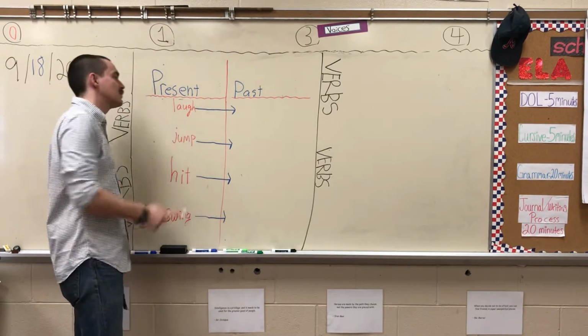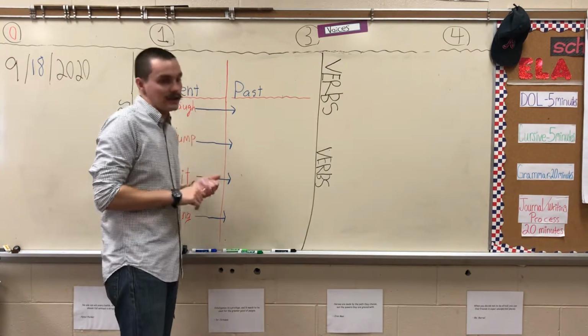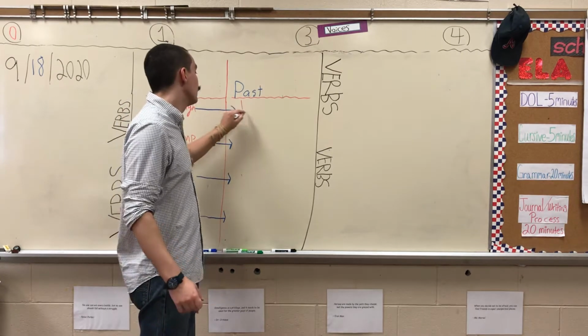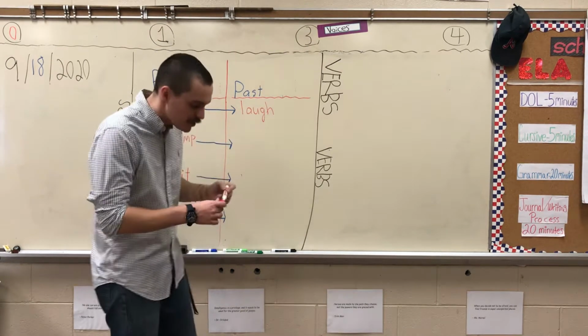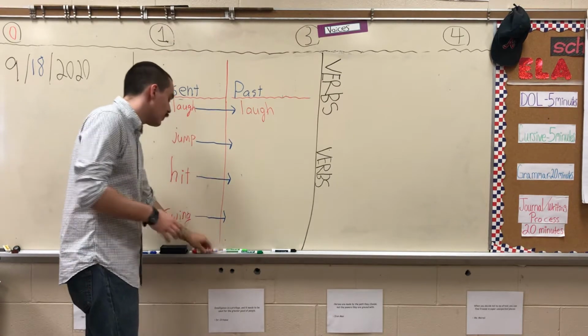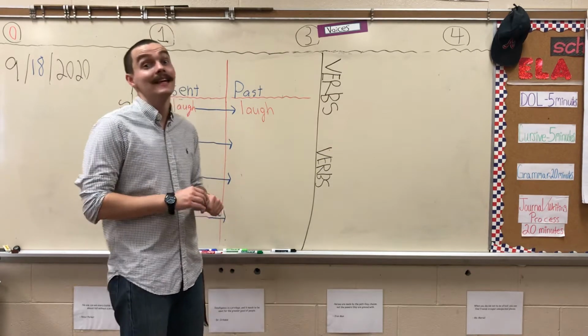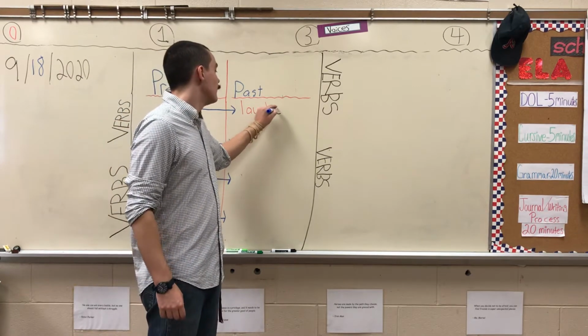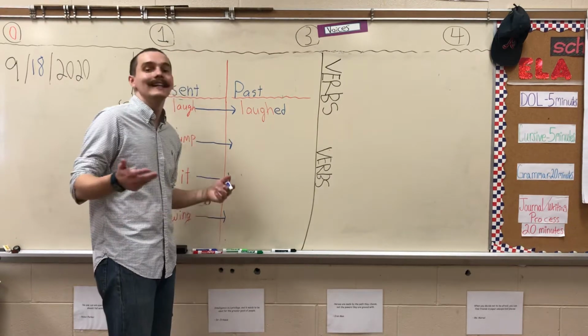How are we going to change the present laugh or laughs into a past tense? Well, we can always start by writing the word, L-A-U-G-H. Now, what should we add to the end of the word to make it a past tense? Easy. E-D. When you write laugh with E-D on the end, of course, it makes the word laughed.